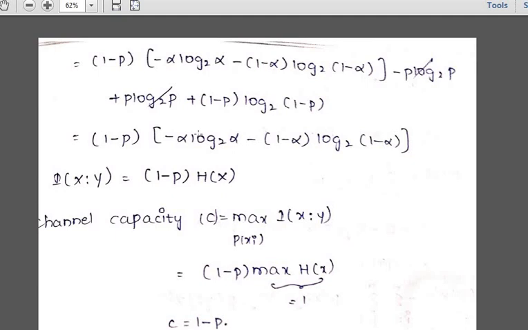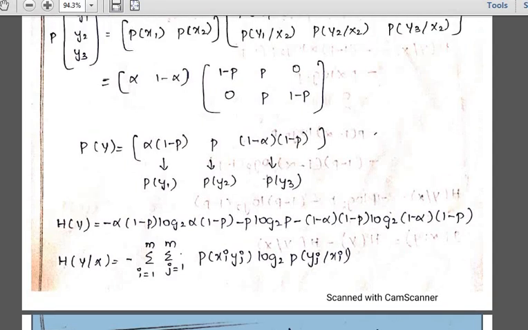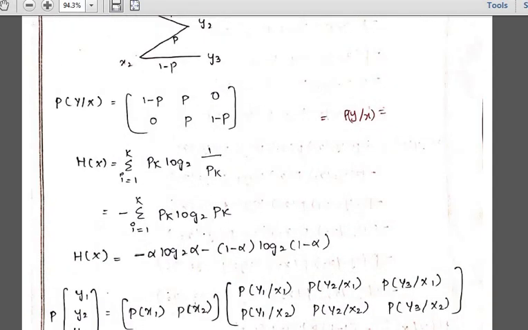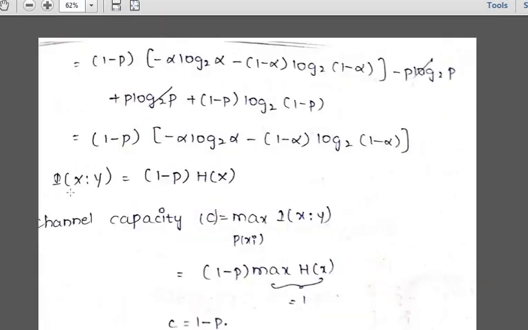Very first we have solved this one. I'll show that one. What is the first term that we have solved? Here, see, H of X is equal to minus log 2 alpha minus 1 minus alpha into log 2 of 1 minus alpha. Correct? This is the first term. Now substitute that one. Your mutual information is equal to 1 minus p into H of X.